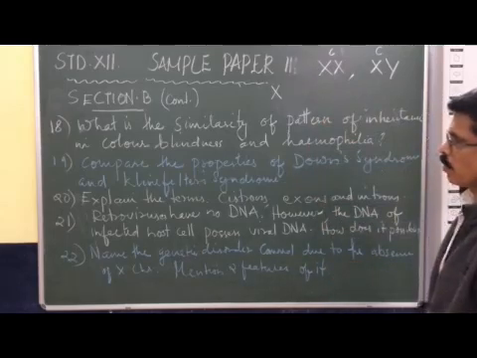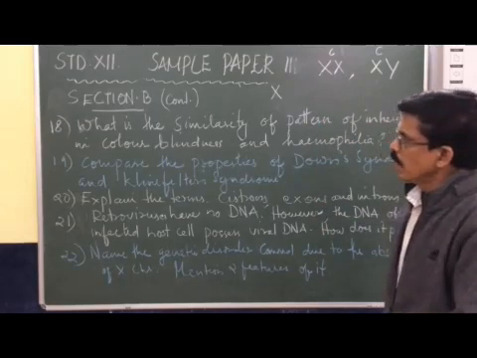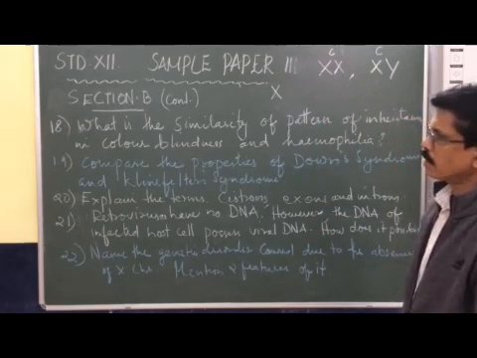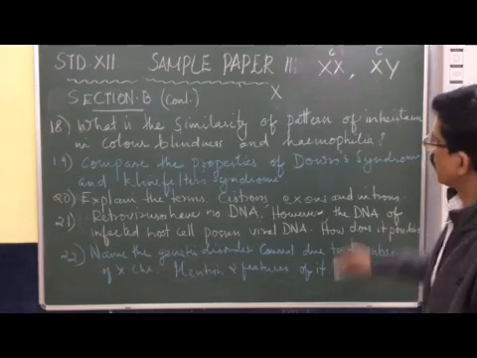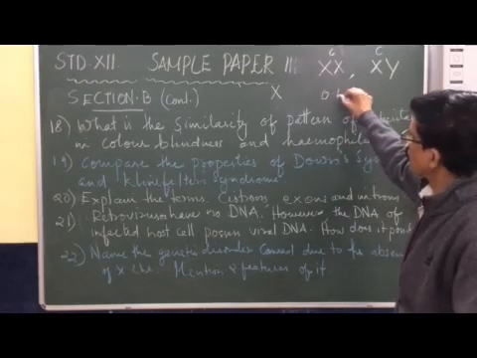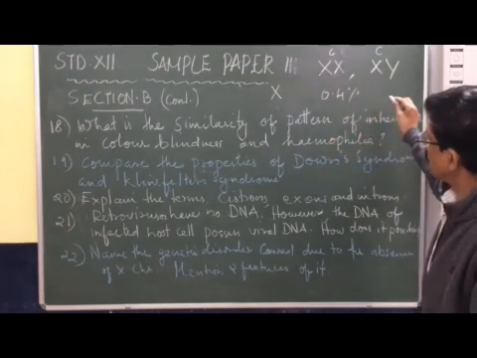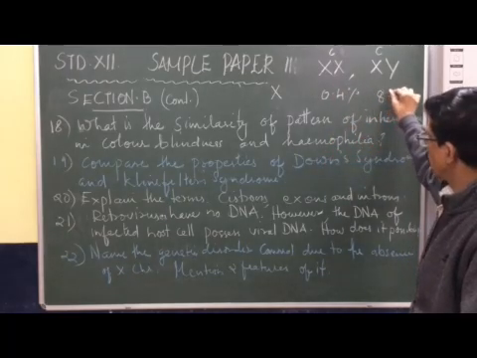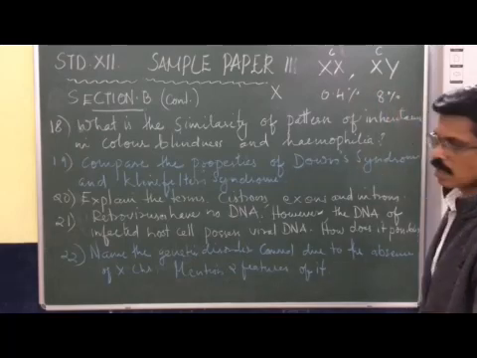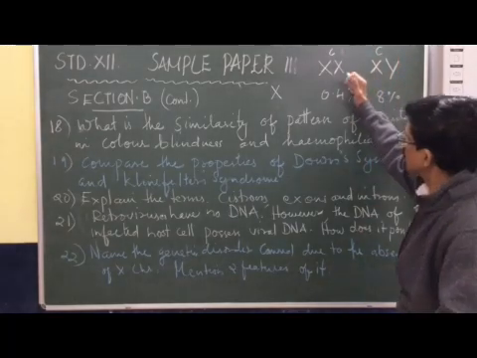You have to understand that the female becoming color blind is very negligible, that is 0.04%, whereas male becoming color blind is 8%.